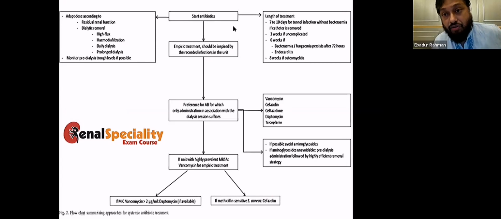This is the algorithm for treatment. And you can actually see, if you remove the catheter, you should treat them for at least 7 to 10 days. If it is an uncomplicated catheter infection, you can keep the catheter and treat for 3 weeks. If you have endocarditis, you treat it for 6 weeks. If you have osteomyelitis, you treat it for 8 weeks.